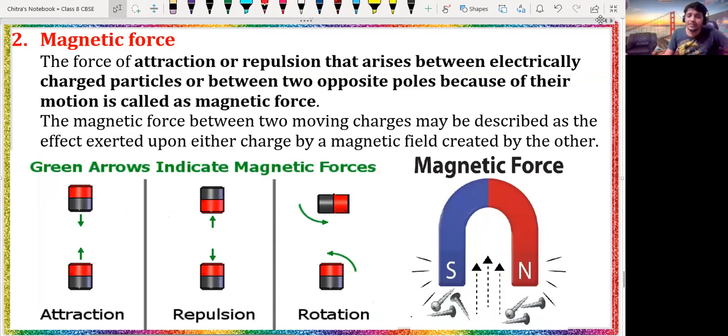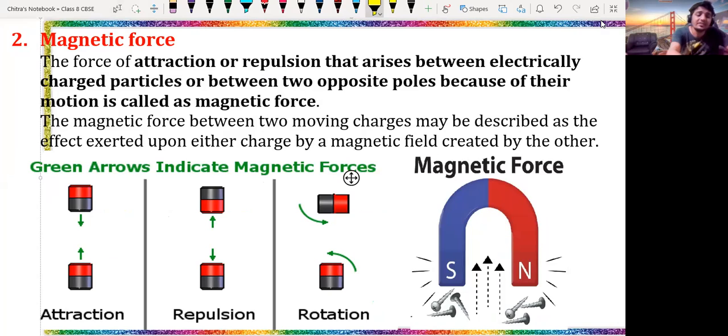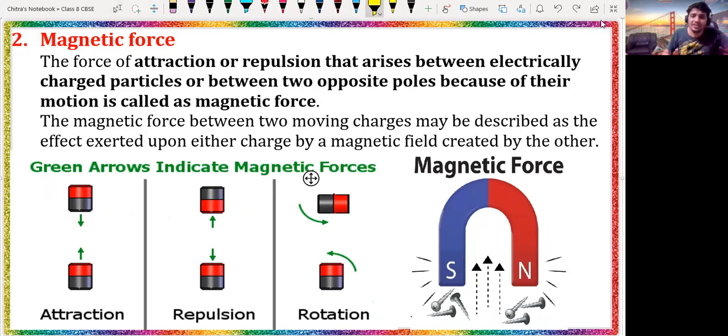Now, the second force we are going to understand is the magnetic force. Magnetic force is again a non-contact type of force. It is nothing but the force of attraction. It may be the attraction or it may be the repulsion force. It may be both. It may be an attraction or repulsion force that arises between electrically charged, or we can say